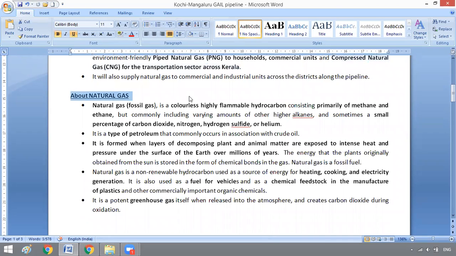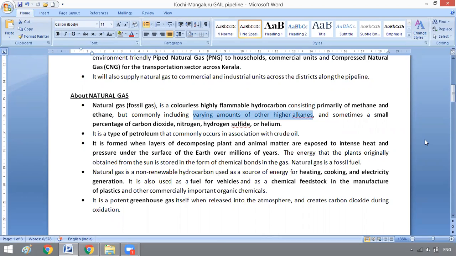About natural gas. Natural gas is a colorless, highly flammable hydrocarbon. And natural gas is primarily composed of methane and ethane. Methane is CH4 and ethane is C2H6. So natural gas is primarily composed of methane and ethane. Sometimes it is also composed of varying amounts of other higher alkanes.